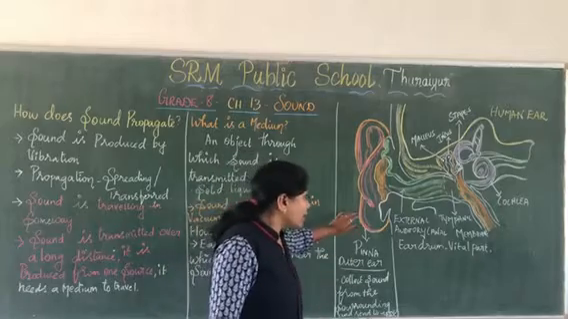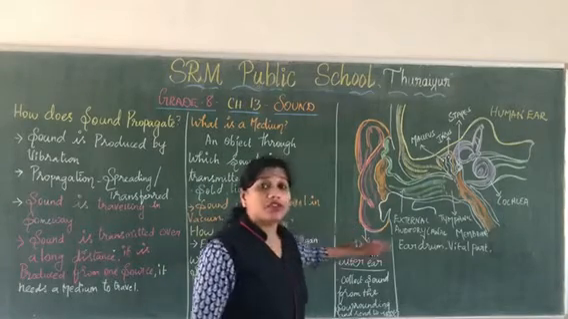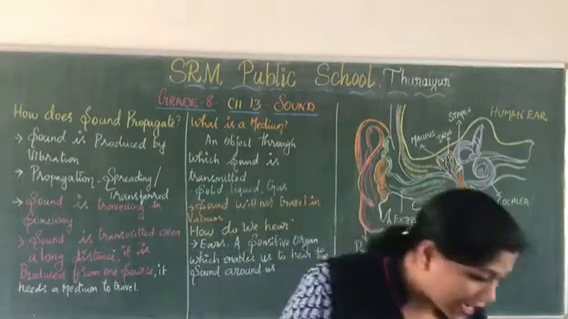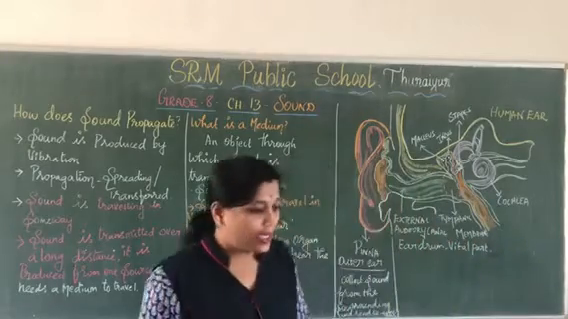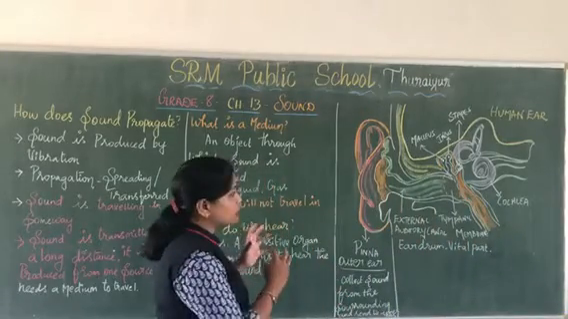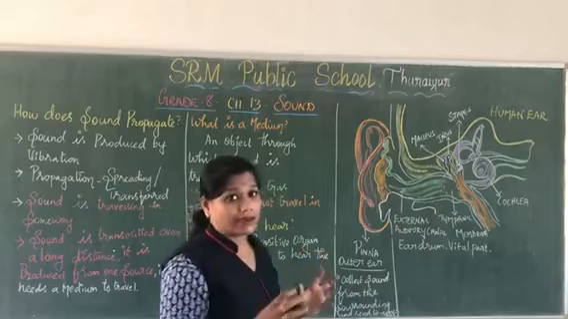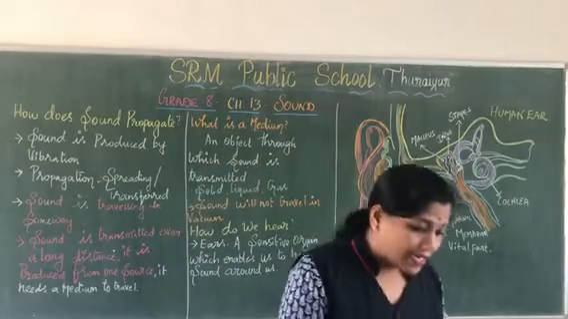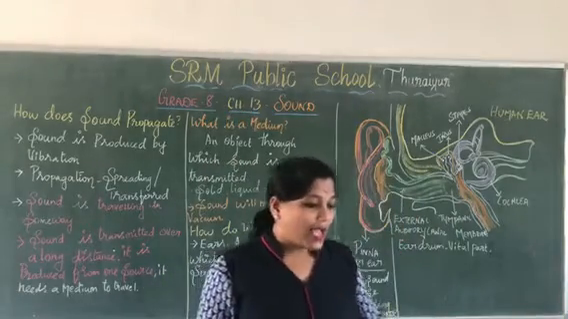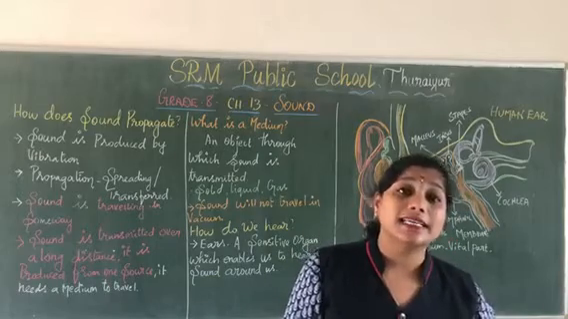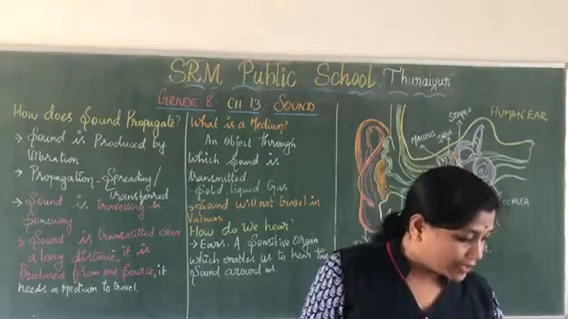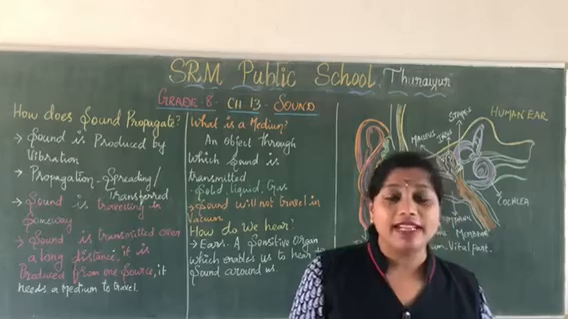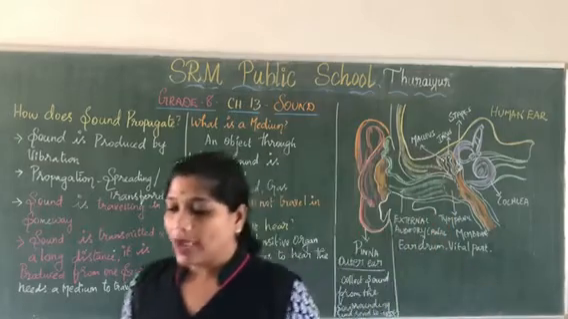Now, the function of the outer ear is to collect the sound from the surroundings and send it inward to the middle ear. Understood? From there it reaches the auditory canal and the sound is passed towards the eardrum, so that the eardrum will get vibrated. So I am just telling you one example.